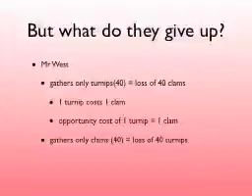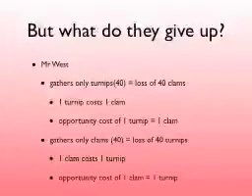Let's look at clams. If he gathers only clams, he can get 40 of them, but then he loses the opportunity to gain 40 turnips. So for every one clam he collects, it costs him one turnip. Therefore, the opportunity cost of one clam is one turnip for Mr. West.